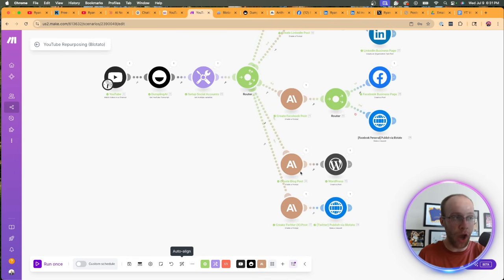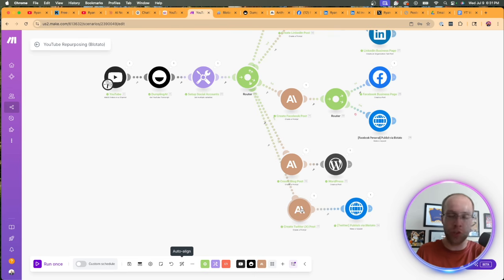I also have a blog post module here with Claude that automatically syncs with my WordPress account. So I can automatically create an SEO optimized blog post, either publish it live or put it in draft mode for me to review. And down here, here's my Twitter integration. So I have a Twitter module, right, where I'm giving it instructions and best practices for how to create social media posts on Twitter using my Blotato integration as a workaround to actually post straight from Twitter or X's API.